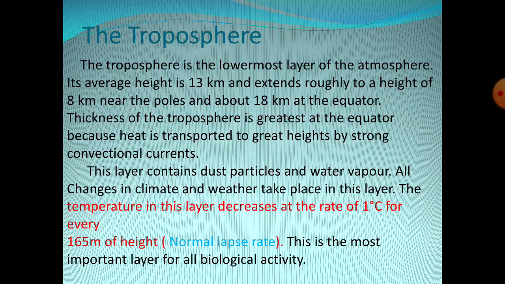All weather phenomena take place only in this layer: wind movement, cloud formation, causes of rainfall. The temperature in this layer decreases at the rate of 1 degree for every 165 meters of height. So it is called the normal lapse rate.